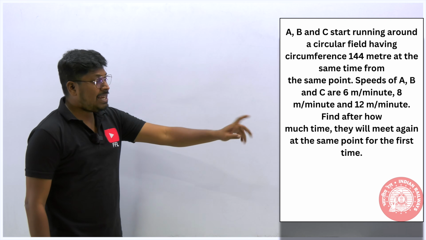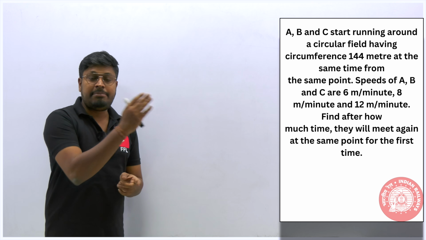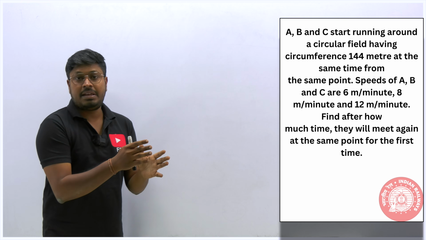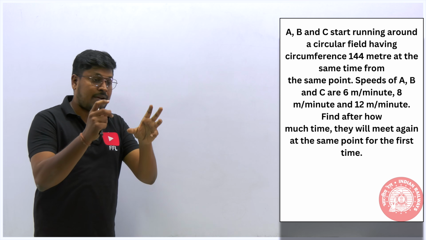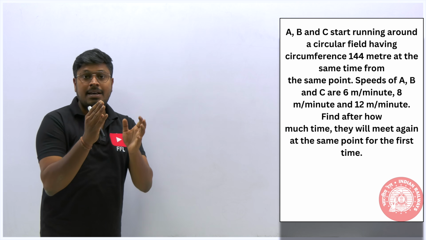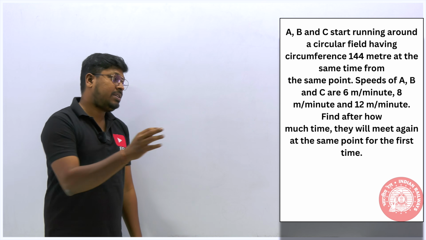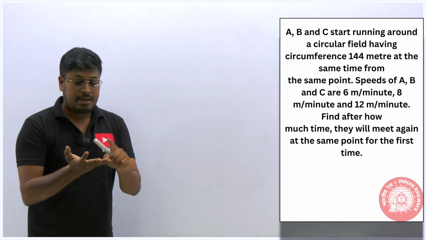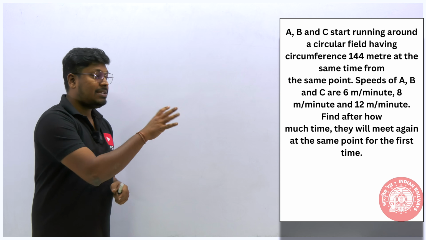So we have solved many questions based on the same concept. If it is a circular track, 3 persons start running from some point, the total circular distance will be given. Our target is to find after how much time they will meet again. If they are going to meet again, then definitely we have to use LCM, least common multiple, that is when all 3 persons will meet again at the common place. We always use LCM for this kind of question, and the same concept can be seen in many areas, in average topic as well as in time and distance, based on the circular track concept. We have seen these kinds of questions, right?